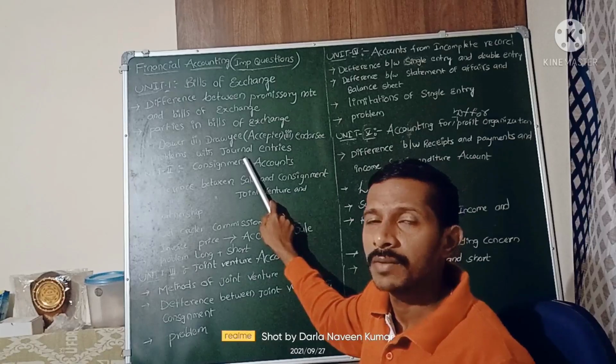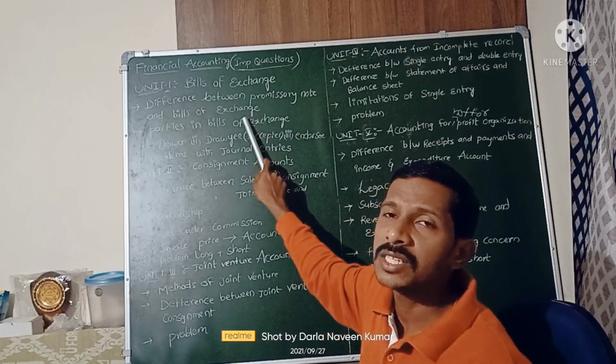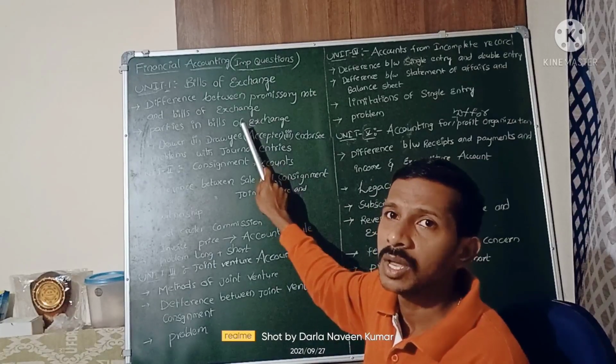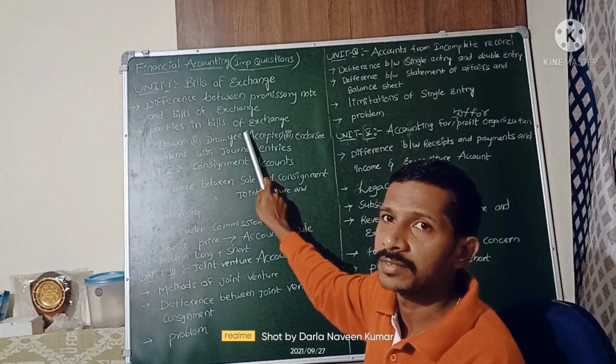One long problem and one short problem on journal entries we are expecting, and two theory short answers. Sometimes one theory long answer also will be given in Unit 1.